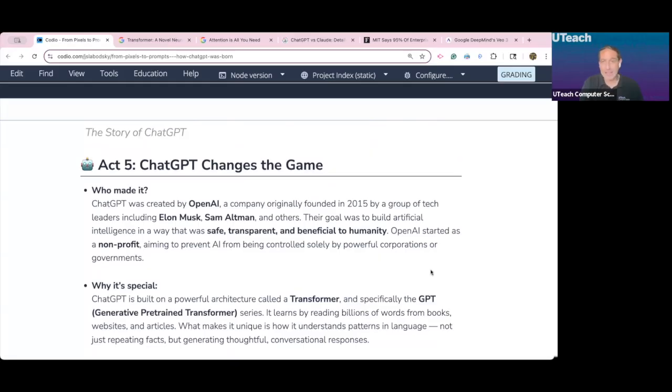It has the power to do a lot of different things. So the goal was to build artificial intelligence in a way that was safe, transparent, and beneficial to humanity. So believe it or not, Sam Altman, Elon Musk, and a bunch of other people actually start a not-for-profit organization called OpenAI.